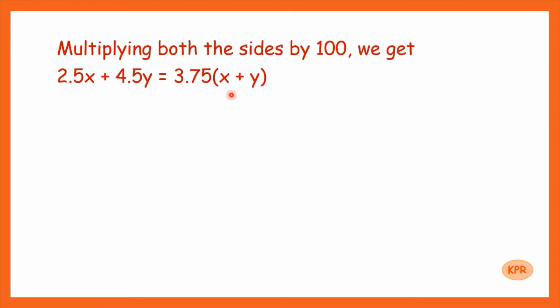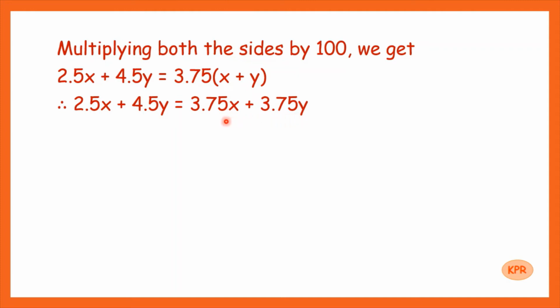We will open the bracket on the right hand side and we will have 2.5X plus 4.5Y is equal to 3.75X plus 3.75Y.